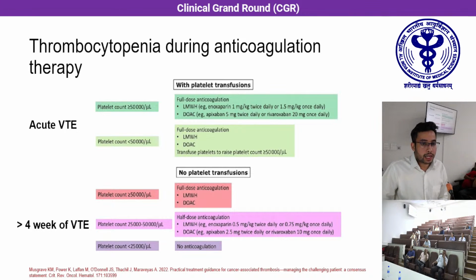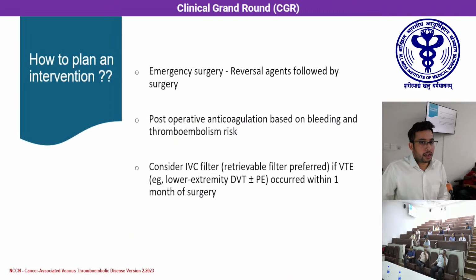Whereas in a patient who has an older VTE of more than 4 weeks and the platelet count is more than 50,000, you need to give full dose. If the platelet count is between 25,000 and 50,000, you need to reduce the dose by 50%. And if the platelet count drops to less than 25,000, you need to stop the anticoagulation because of increased risk of bleeding. So, if a patient with malignancy on VTE therapy requires an intervention, what to do?